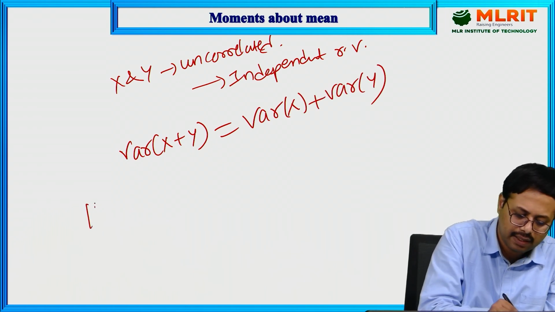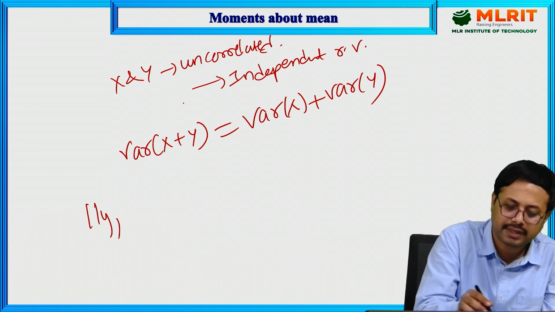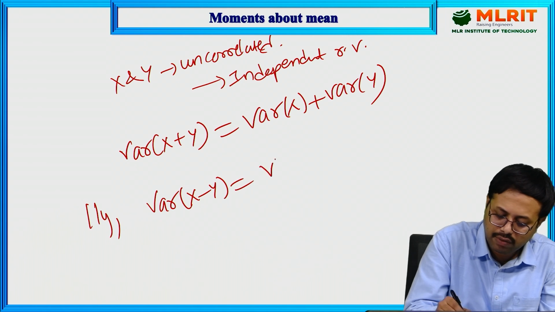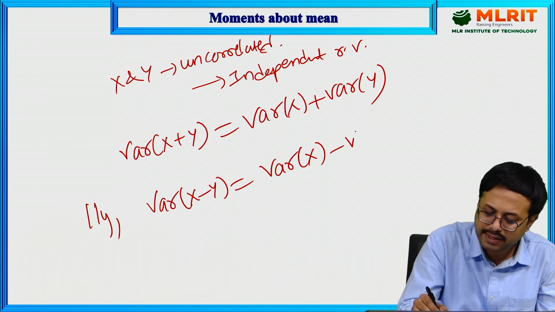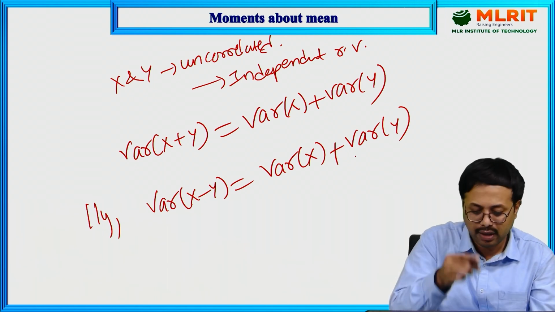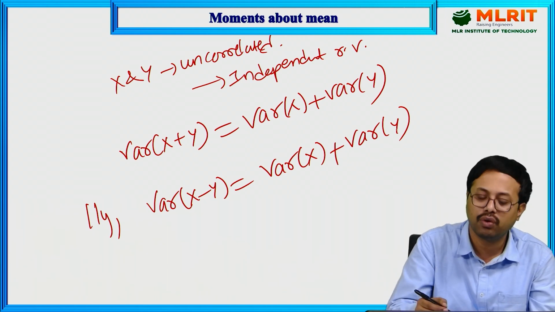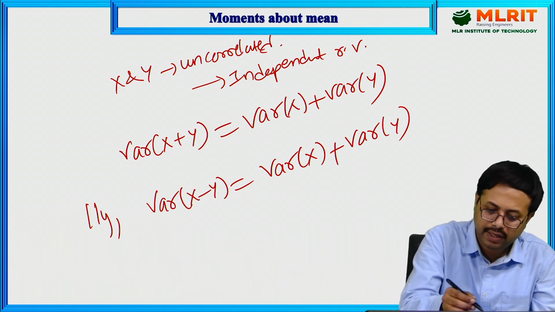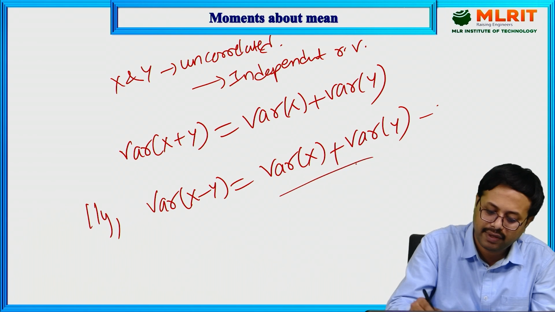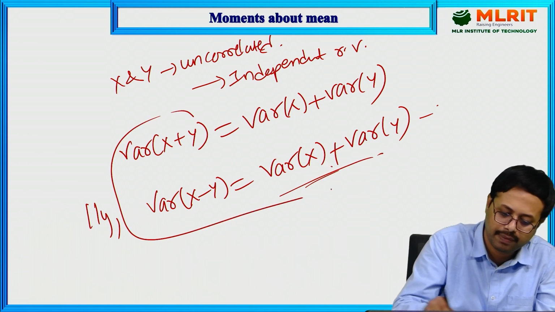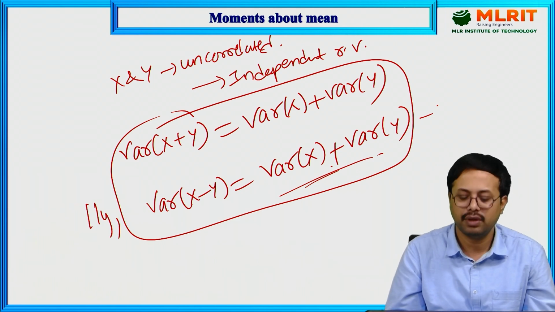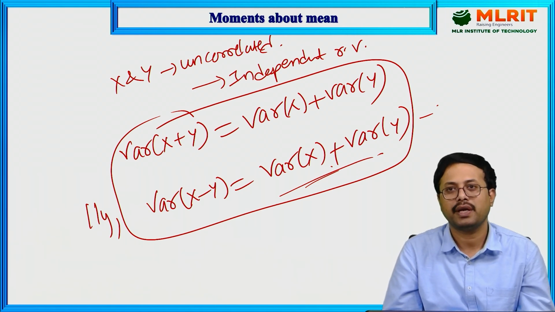Similarly, the formula will not change if the variables are independent of each other. Then variance of x minus y is equal to variance of x plus variance of y, plus only. Only the covariance term changes. When x and y are dependent on each other, you are going to get minus 2 covariance. If x and y are independent, the formula will be the same. These are the formulas related to variance, expectation and the moments.